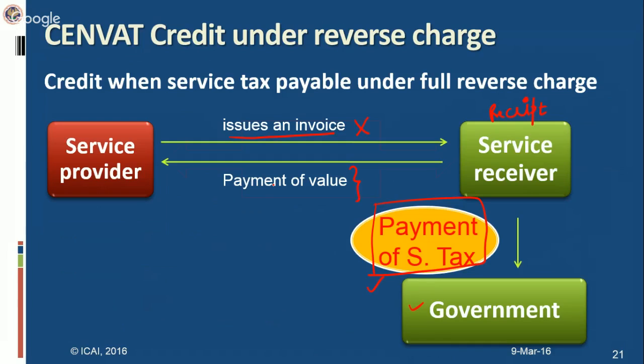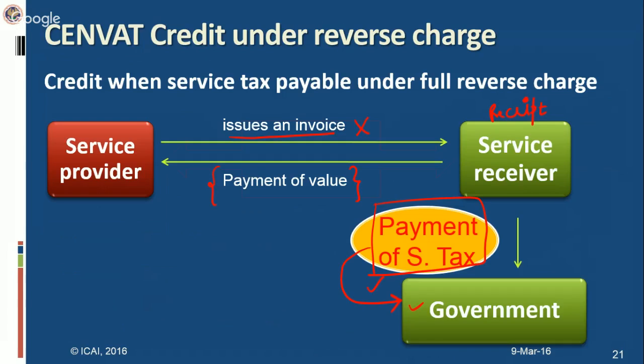Now here also the payment of value is not relevant. What is relevant is only the payment of service tax. And in this case, since it's a reverse charge case, the service tax has to be paid to the central government. So under reverse charge, service receiver can take the credit of the service tax paid on the input service at the time when he has made the payment of this service tax to the central government. He has deposited this service tax with the central government, and he can take the credit of this service tax.